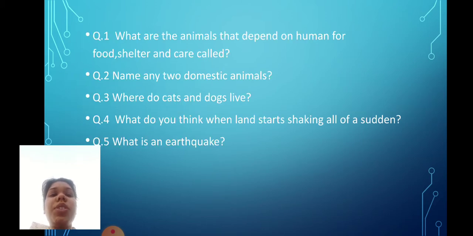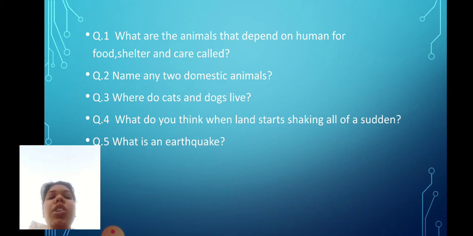What are the animals that depend on a human for food, shelter, and care called? Yes, the animals that depend on human for food, shelter, and care are called domestic animals. Name any two domestic animals. Yes, two domestic animals are cat and dog. Where do cats and dogs live? Yes, cats and dogs live on land.